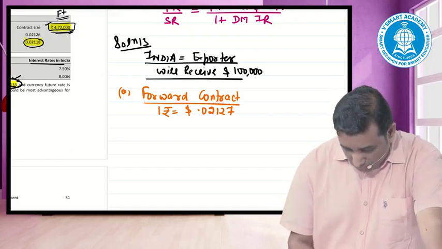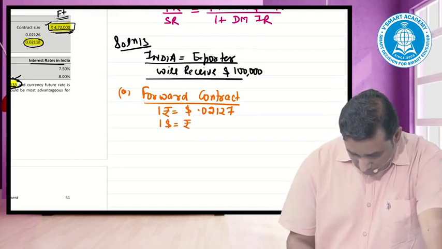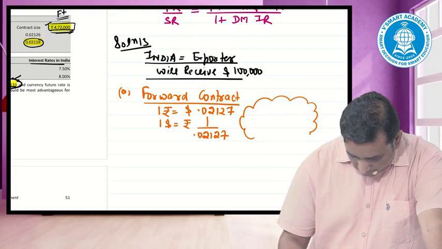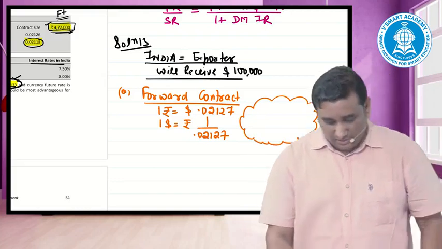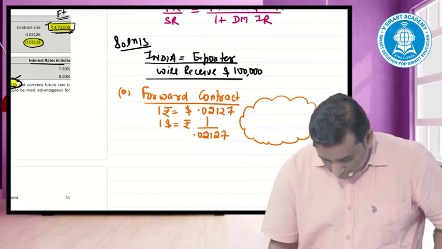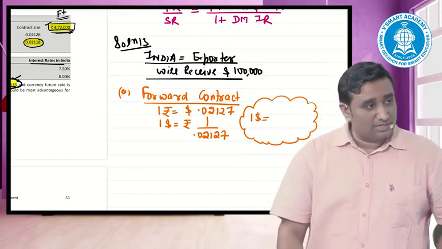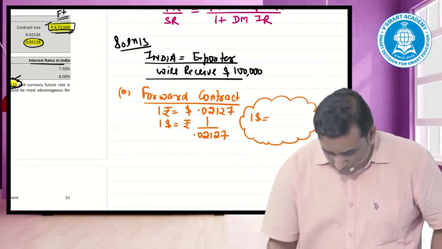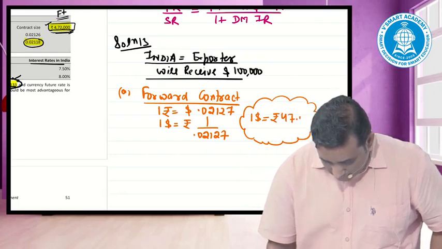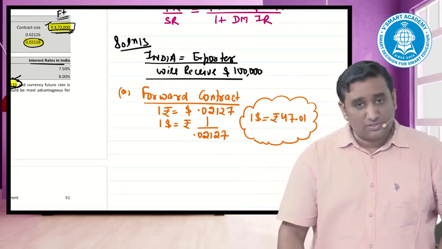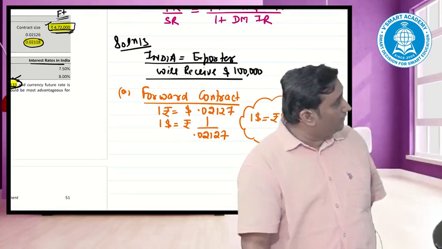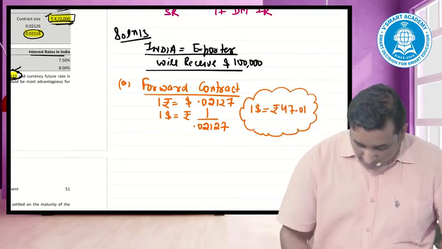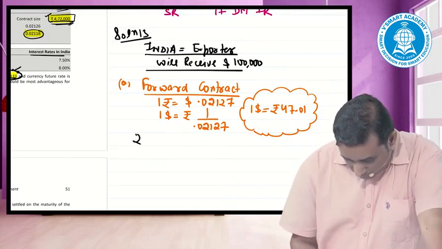$1 would be equal to rupee 1 divided by 0.02127. And sir, why have you brought the dollar on the left side? Confirmed currency. And I have a habit of putting 2 decimals in this bracket here, this will help me out. 47.01. It means the forward contract promises me that once you receive the dollar 1 lakh, with respect to $1, we promise you to give 47.01.